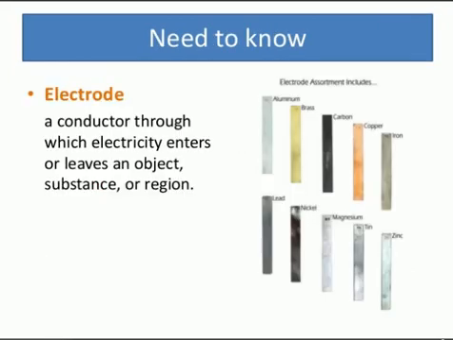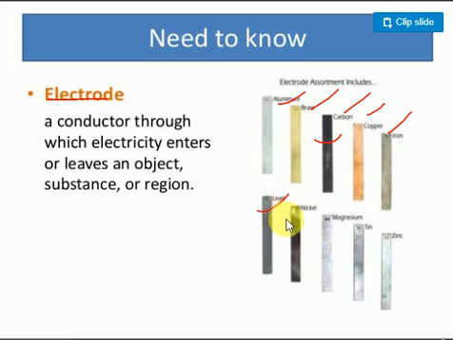Next slide. What is an electrode? Electrodes are metallic rods, such as aluminum, brass, carbon, copper or iron. Remember, a carbon electrode is known as an inert electrode, because it can never take part in chemical reactions.